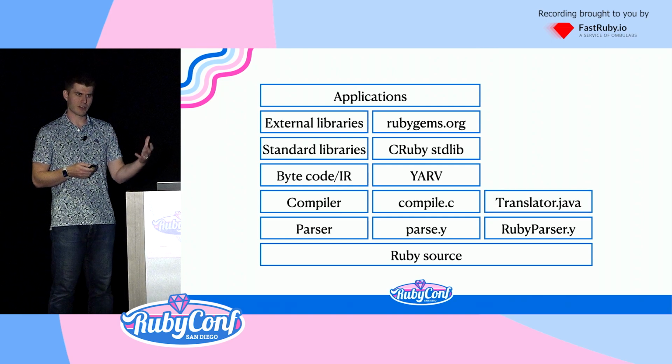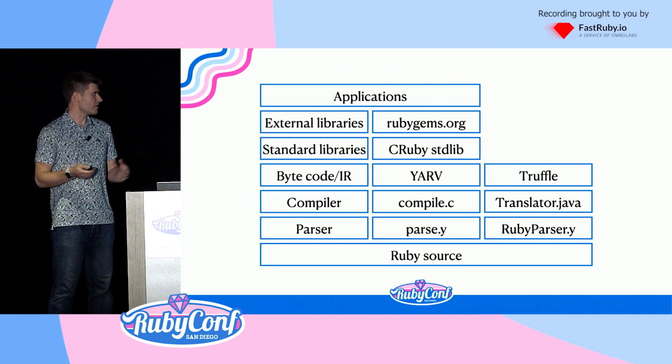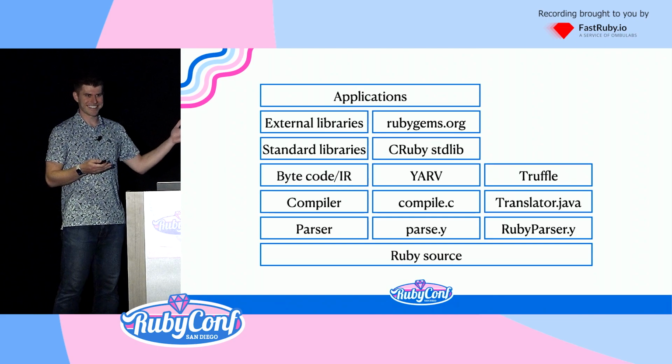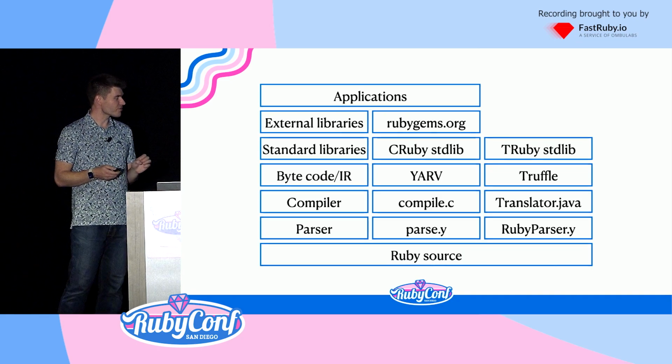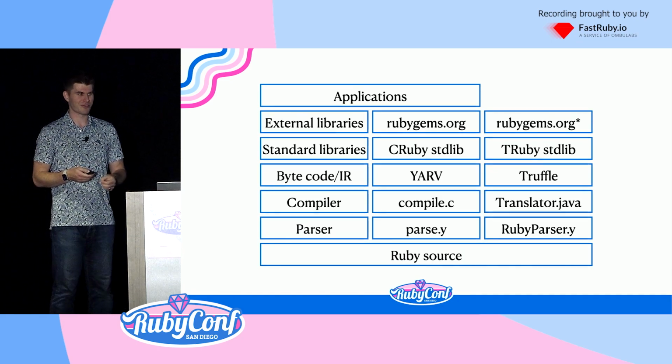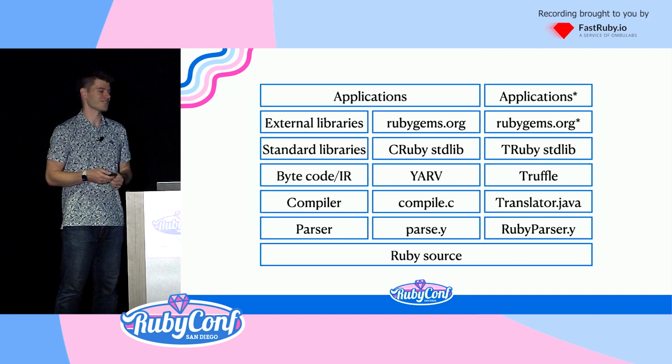Translator.java to build the Truffle AST. It's not really a bytecode as much as it is an AST that gets walked, but that doesn't matter. It builds the TruffleRuby standard library, which works on most gems on rubygems.org, which works on most applications.